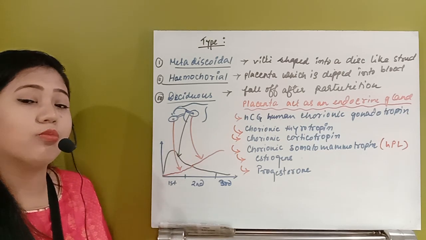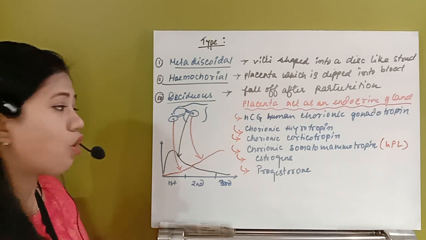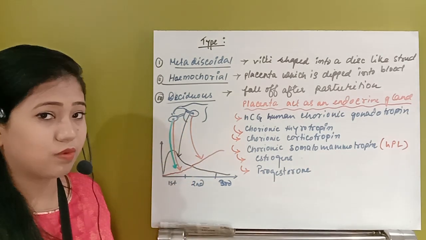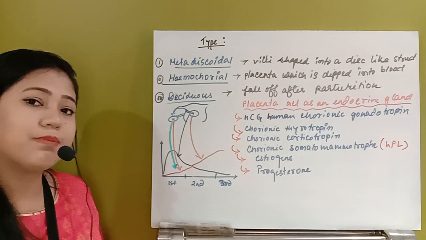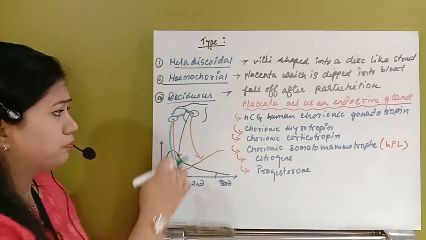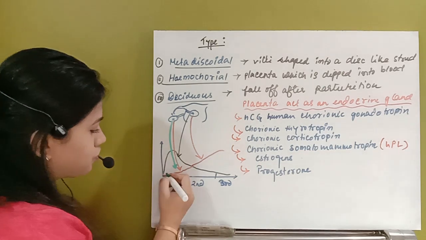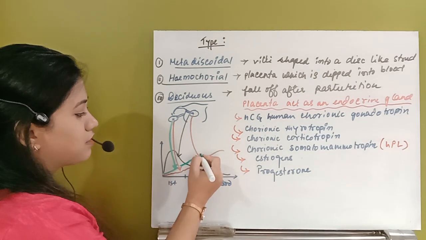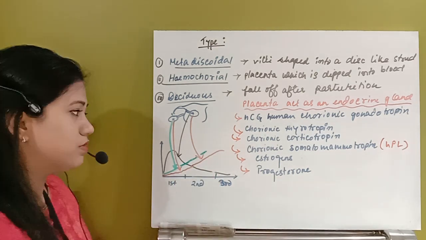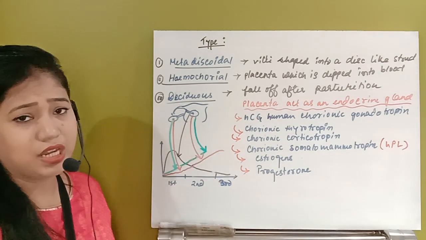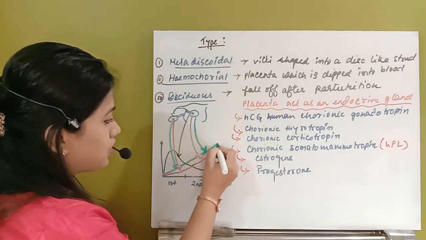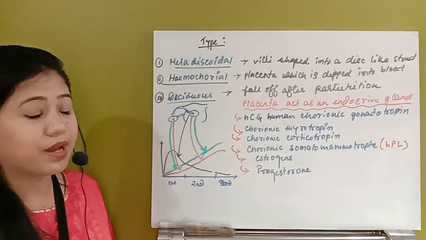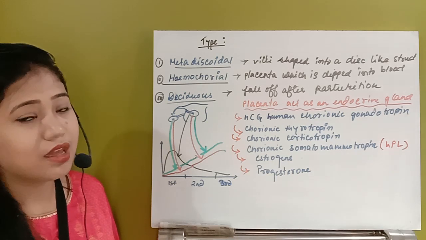Next, the third hormone, progesterone. Progesterone is released first by the corpus luteum, but gradually, when the placenta is completely formed, the placenta starts to release its own progesterone. Estrogen and progesterone levels will be maximum in the third trimester, until the pregnancy period is completed.